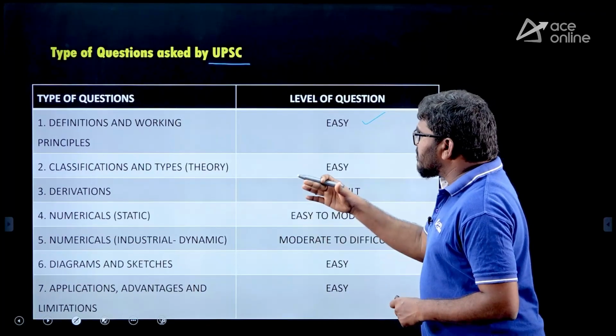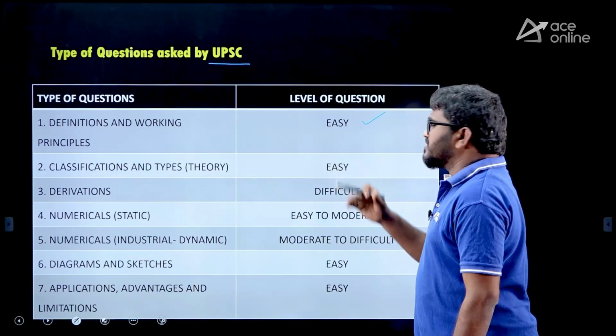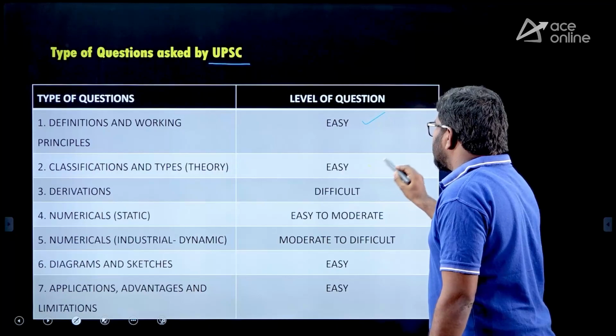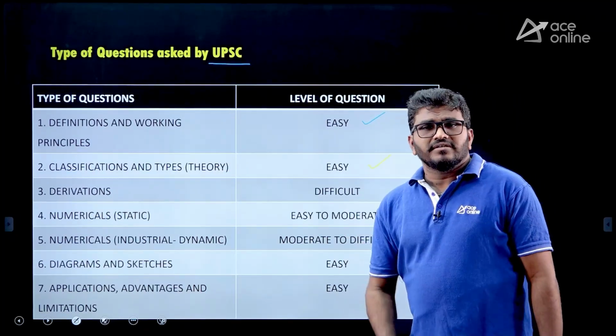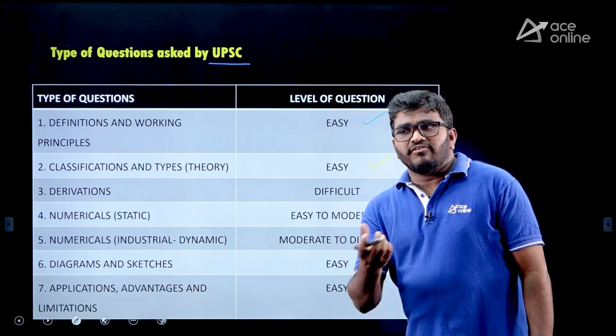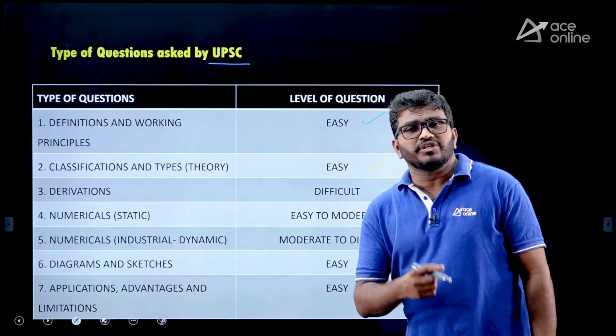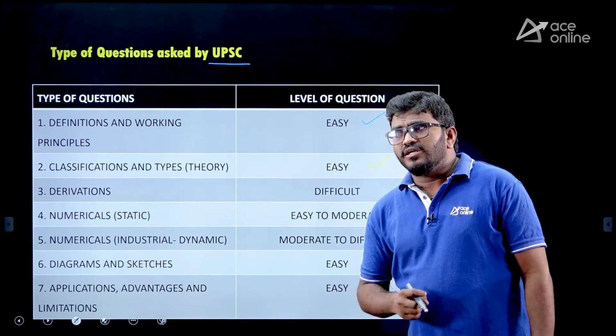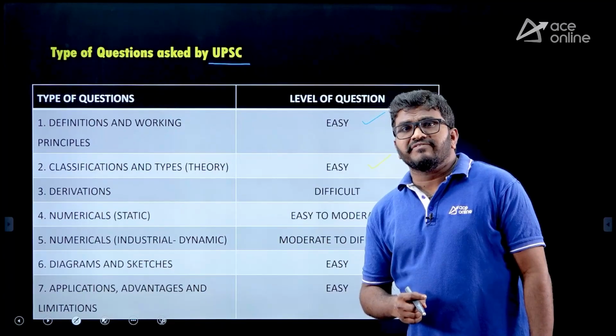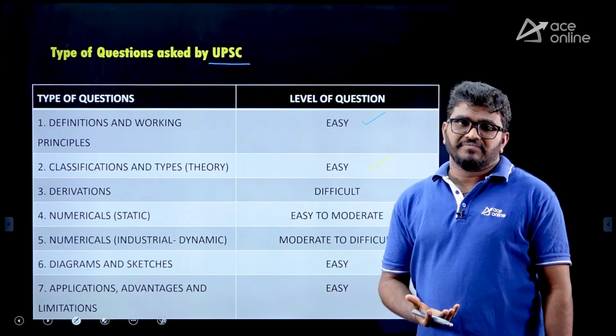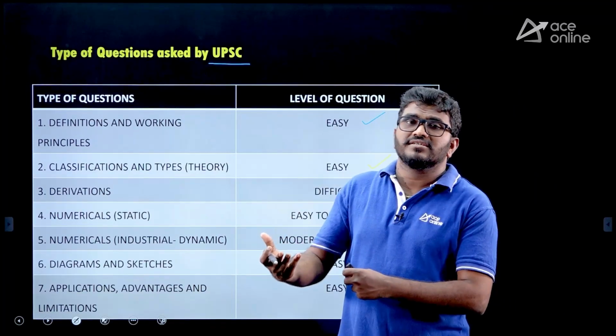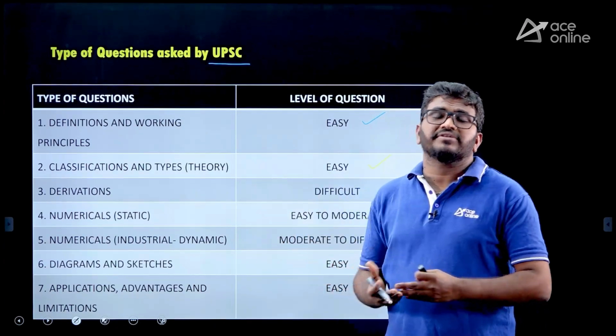Then they'll also ask you questions like classifications and types. This is also theory and it is also an easy one. For example, in 2021 or 2022, I think, they asked: classify the different surface ordering methods. If you write it once in the paper, that is more than enough.